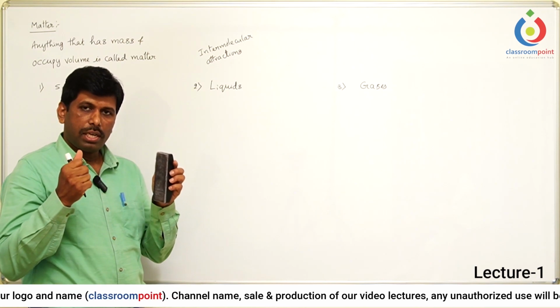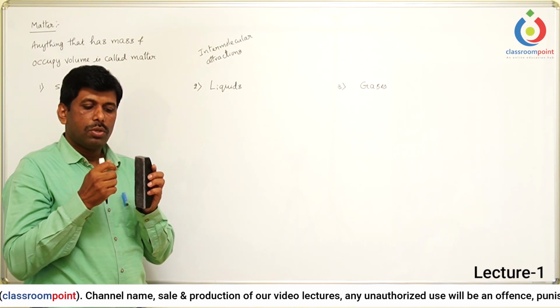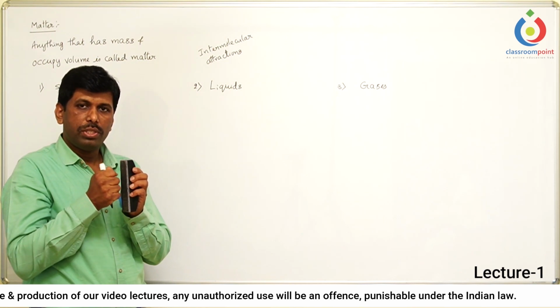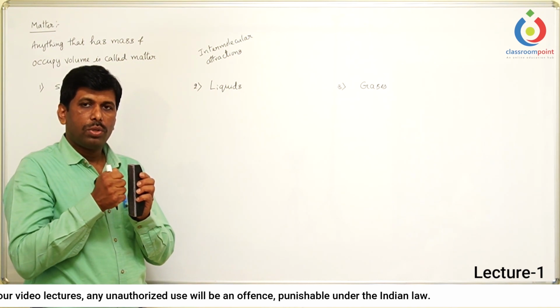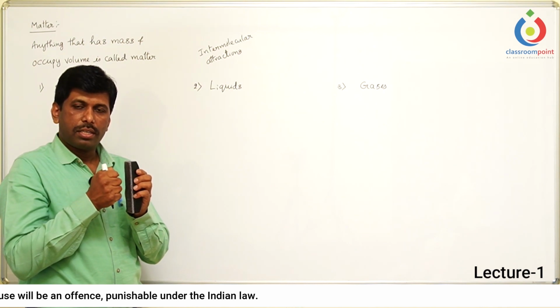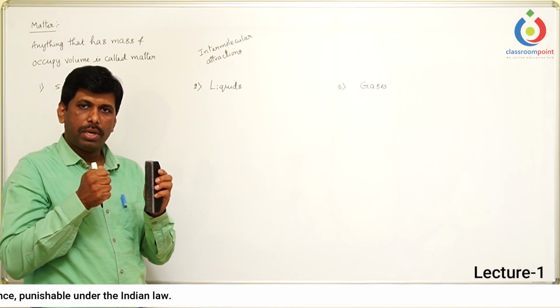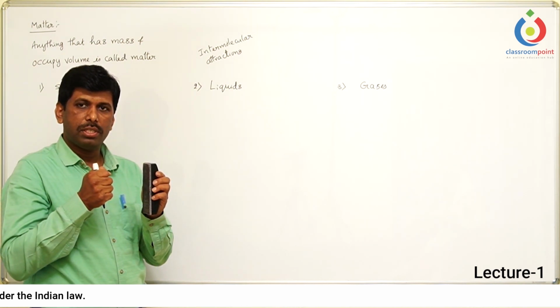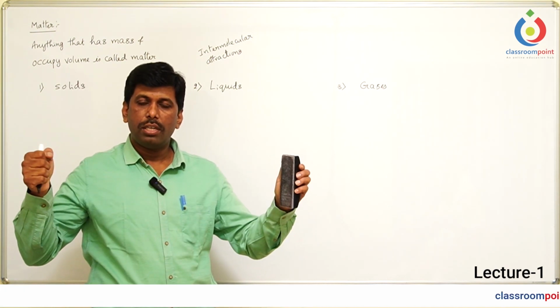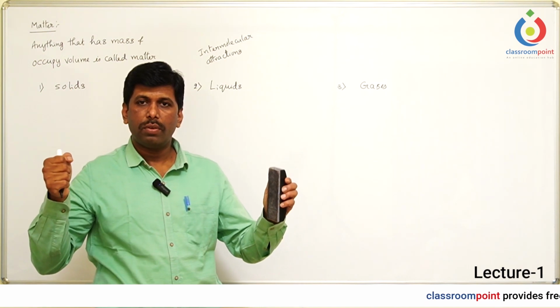If intermolecular attractions are strong, they keep the particles together very close to each other so that they don't allow the particles to move around. If intermolecular attractions are weak, the particles are arranged a little bit away from each other. If intermolecular attractions are very weak, the particles move away from each other and free movement of the particles is expected.